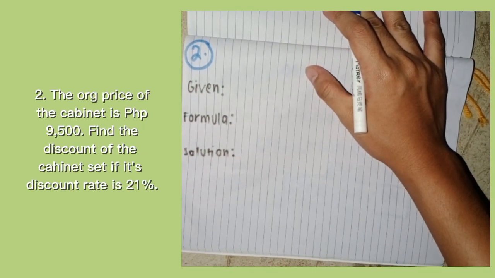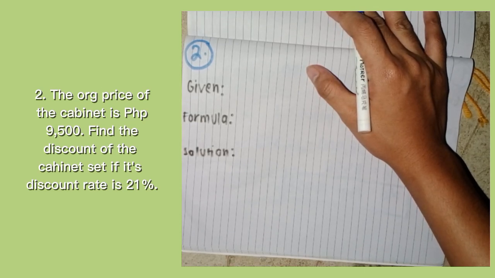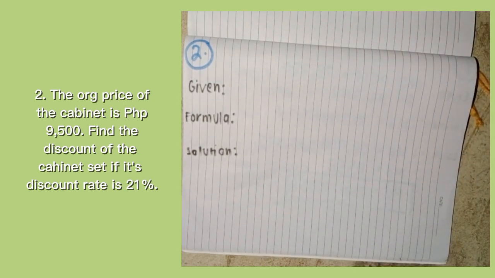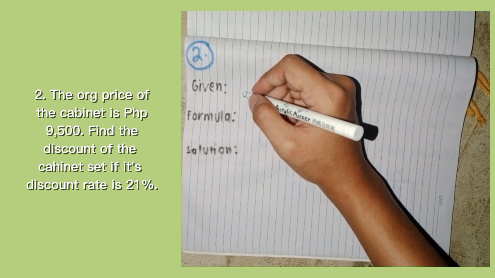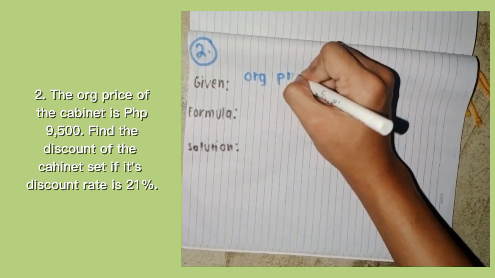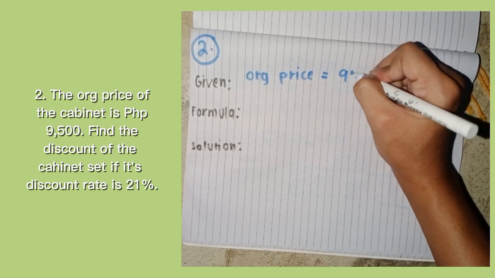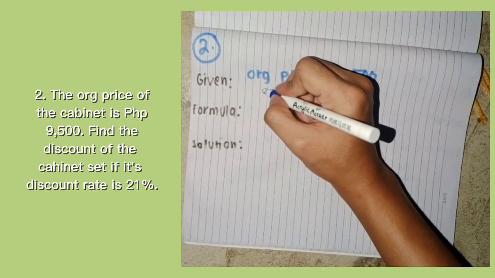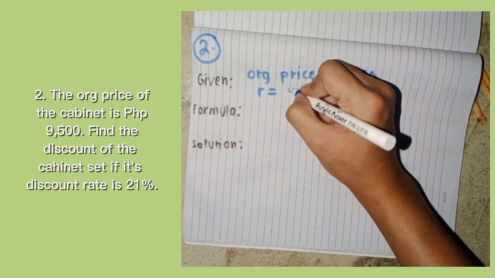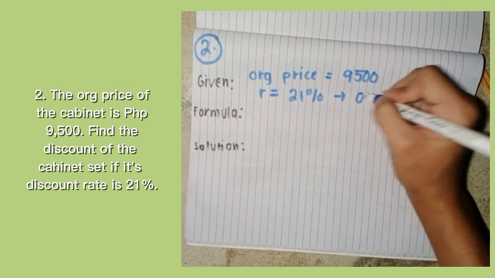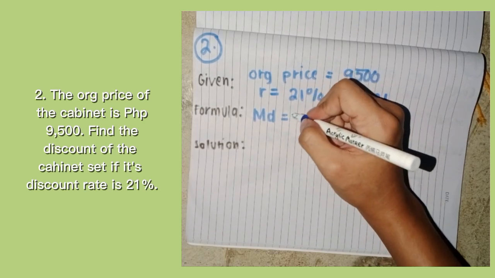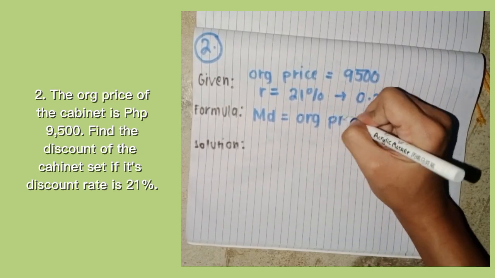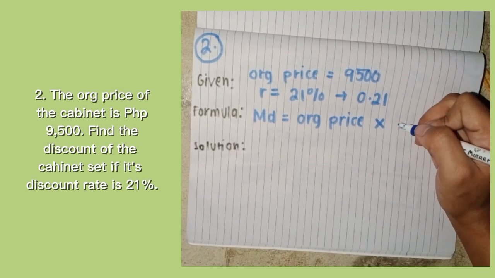In number 2, the problem is: the original price of the cabinet is 9,500 pesos. Find the discount of the cabinet set if the discount rate is 21%. So we are going to find the discount, or the markdown. First we identify the given. The first given is the original price, as always, equal to 9,500. The second is the markdown rate, denoted by R, equal to 21%, or converted into 0.21. The formula we're going to use is markdown, because we're going to find the markdown. So markdown is the original price multiplied by the markdown rate, or R.